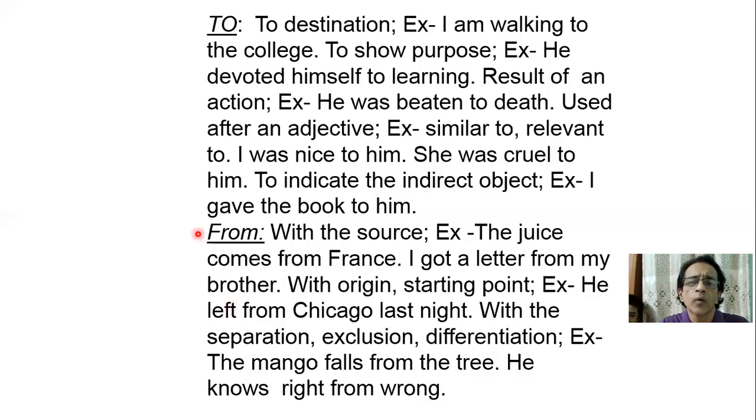From, we notice from in the circle, on the right side of the circle. From means with the source, utsho theke. The juice comes from France. I got a letter from my brother. Then with the origin or starting point. Example, he left from Chicago last night. With separation or exclusion or differentiation. Example, the mango falls from the tree. He knows right from wrong.